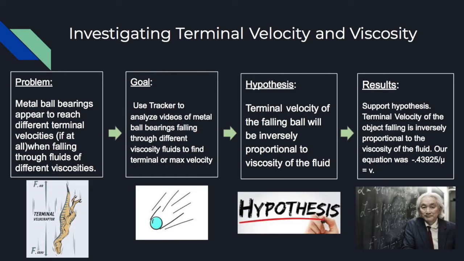The main problem we are investigating in this experiment is that metal ball bearings appear to reach different terminal velocities, if at all, when falling through different fluids of different viscosities. Our goal was to use Tracker to analyze videos of metal ball bearings falling through different viscosity fluids to find their terminal or max velocity.